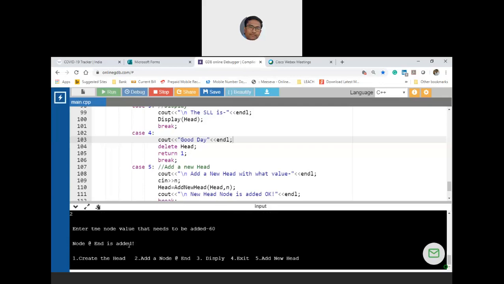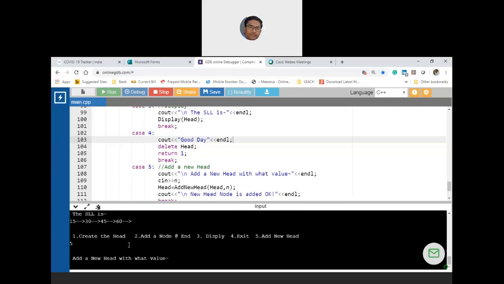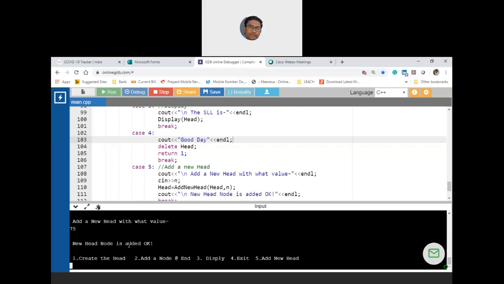Now let me display first. No, not 4, 3. 3 is display. Okay, now I want to add 75 at the beginning. That means option 5. Add new head with what value? Let us say 75. New head node is added.